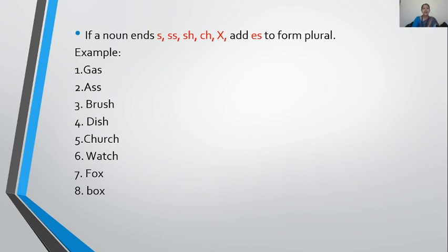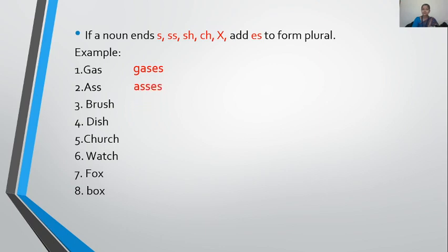Here, gas. Gas is ending with single s. So what will you add to it to make its plural? Es. So it becomes gases. Same as ass. Ass has double s at the last. So what will you take to make plural? Es. So it becomes asses.